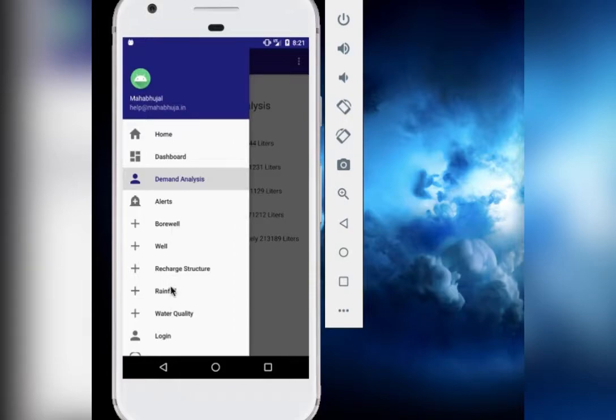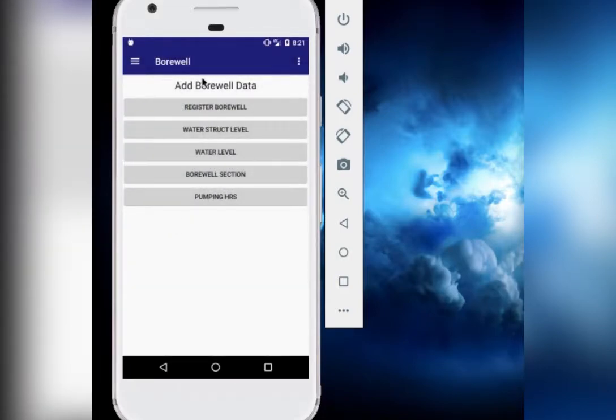As you can see in the navigation bar, we have provided symbols indicating various forms. People from the village can actually add data about wells, about bore wells, their recharge structures, rainfall, water quality, etc. So I'm going to be showing you all these forms. Coming to bore well data, a person can add various things.